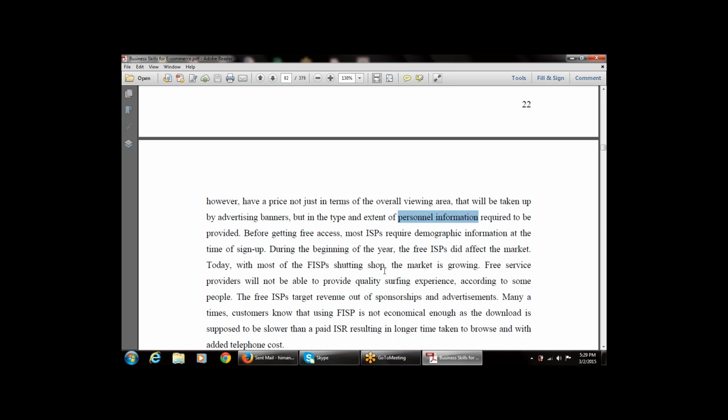Many times, customers know that using a FISP is not economical enough, as the download is slower than with a paid ISP. That results in longer time taken to browse, with additional cost.